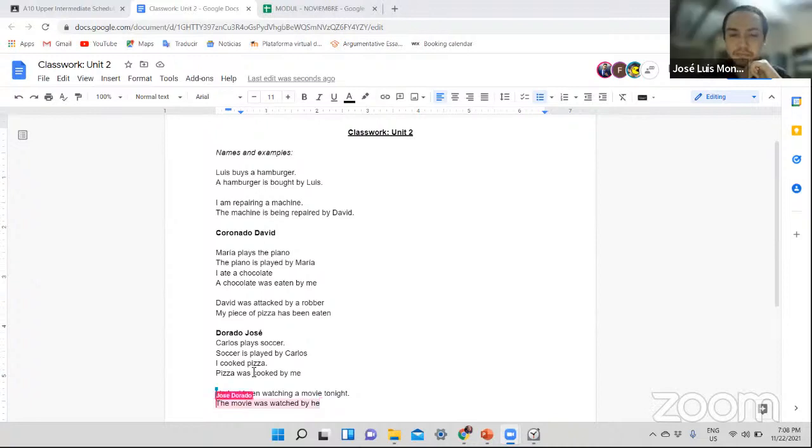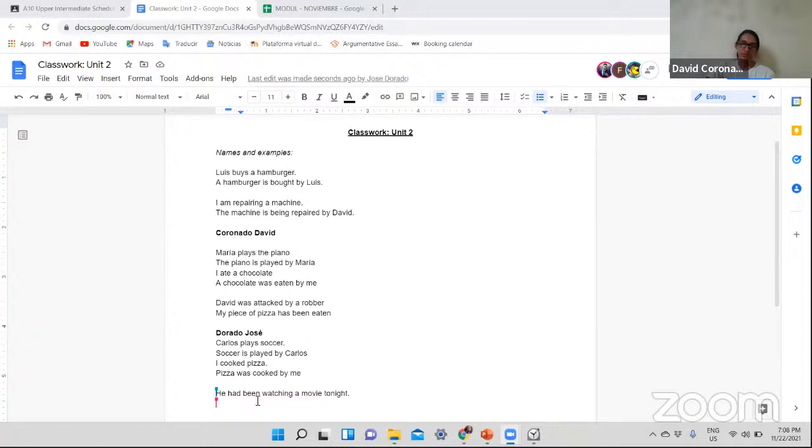The second one was my piece of pizza has been eaten, but I don't know who was the one that ate my pizza. Very good. Great. I think I have no observations, David, and it's very well explained. Do you have any questions about this part of the passive voice? Let me know if you do, please. No? No. Okay. Very good.